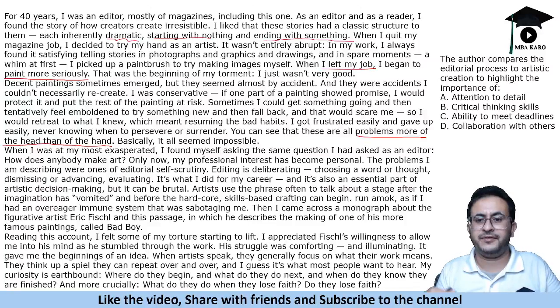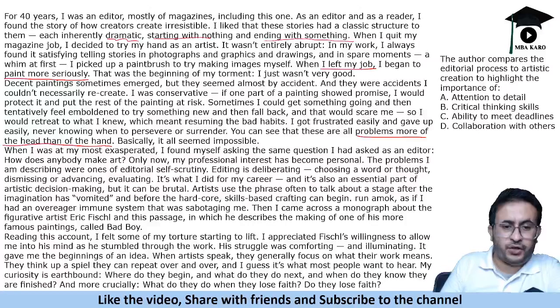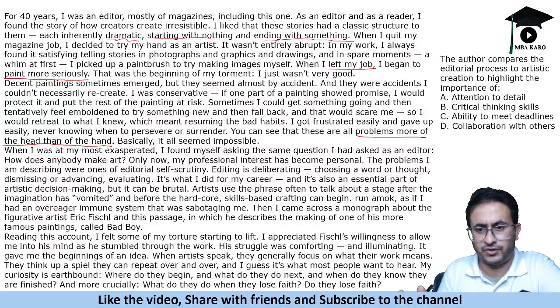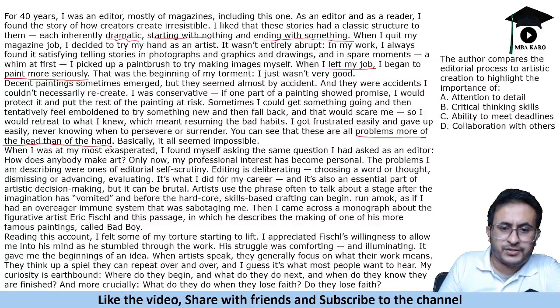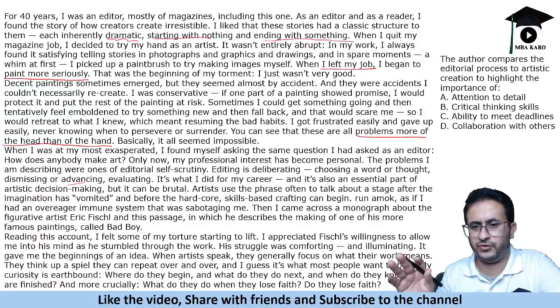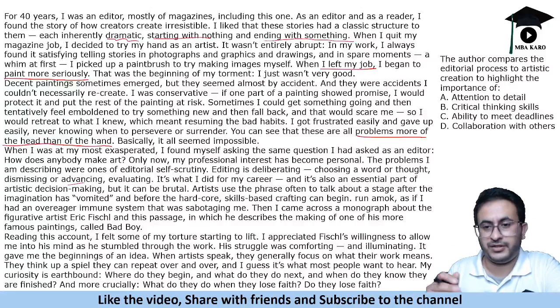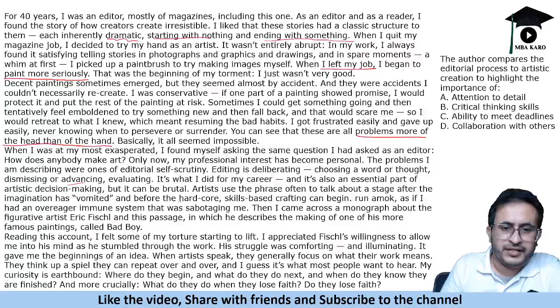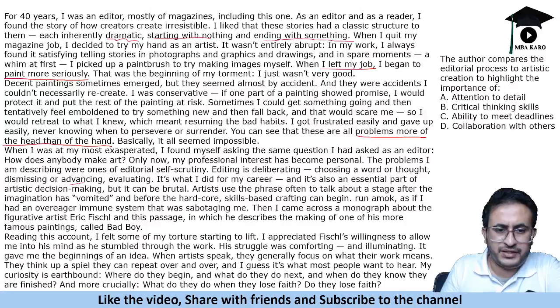The same is happening with her here: the author is confused about what is right, what is wrong, and picking things. So it says choosing a word or a thought. Similarly here, you have to choose whether this painting is worth moving ahead with or dismissing, right? So you advance or dismiss. You say, okay, we do not like it, remove it. But in painting, you are in this dilemma of whether to choose this part or not. It says that this is what I did for my career.